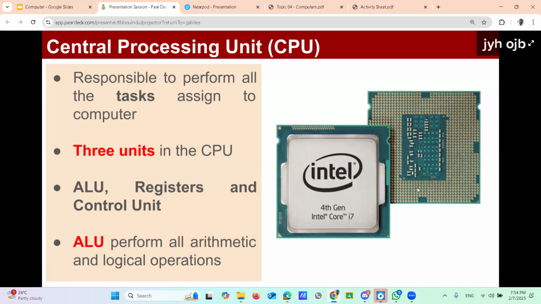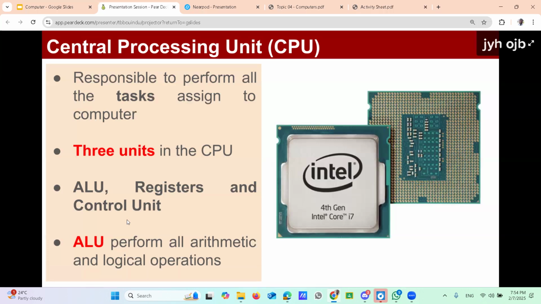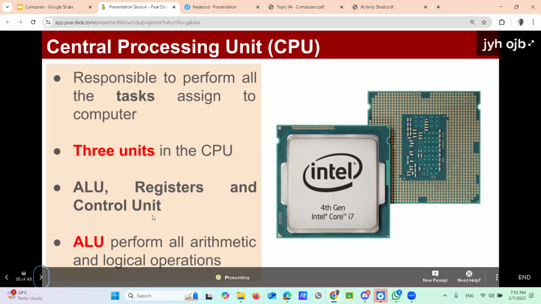Then there are three elements to support the CPU in performing the task. That means the CPU has three main elements called ALU, registers, and control unit. ALU stands for arithmetic and logic unit. It is responsible for performing all arithmetic and logical operations. The other two parts are registers and control unit. Those are the basic features of the central processing unit.